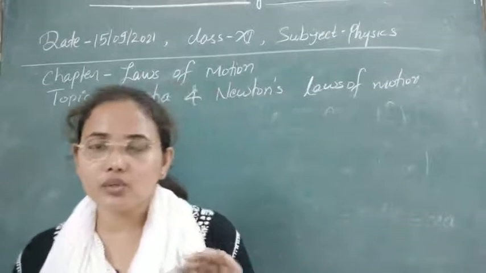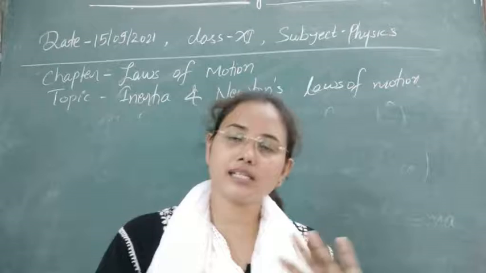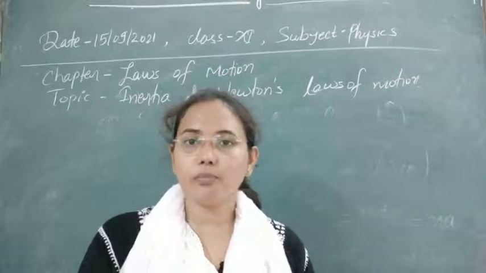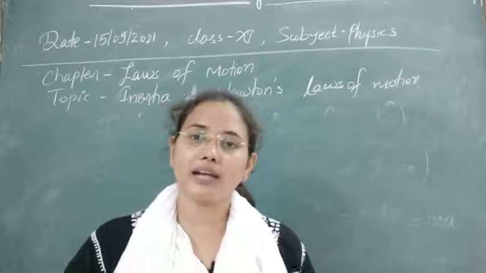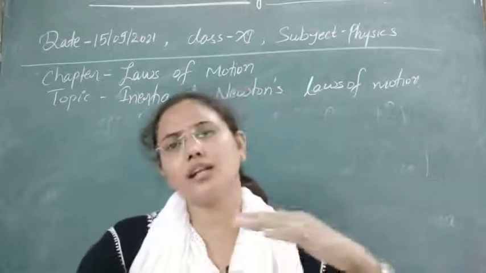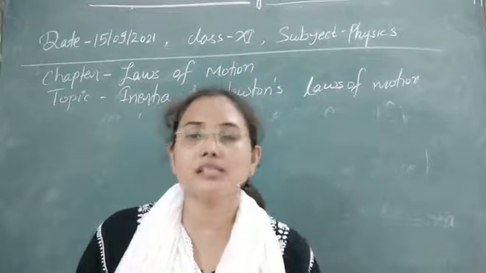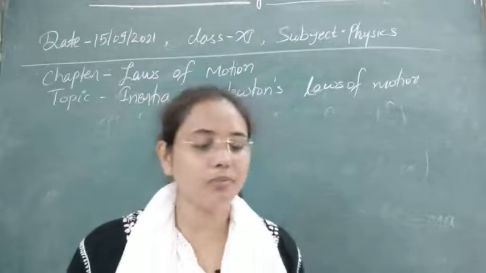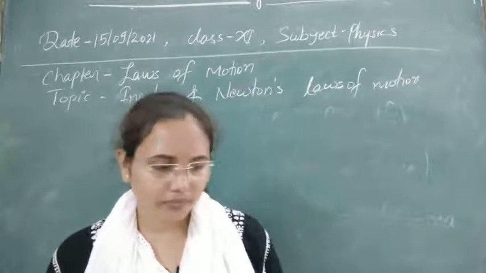This is because our body is in a state of motion whenever the bus is moving, but when the bus suddenly stops, its state of motion changes to rest, while our body is still in motion. Due to that, our body continues moving forward even though the bus has stopped. So this is our example of inertia of motion. The example of inertia of direction I have already given you.